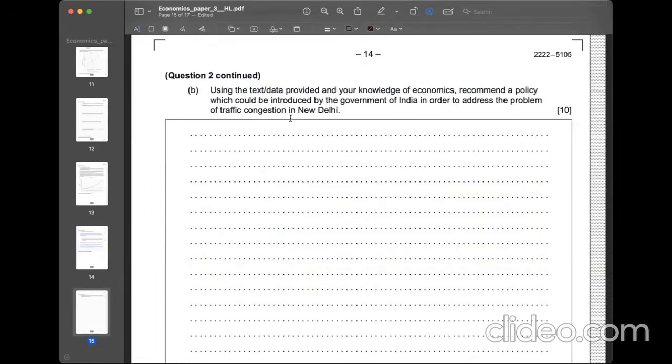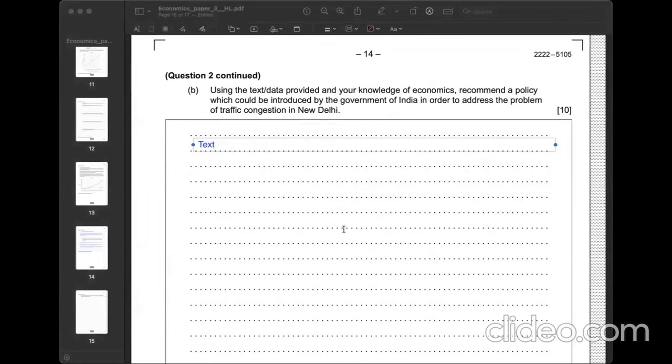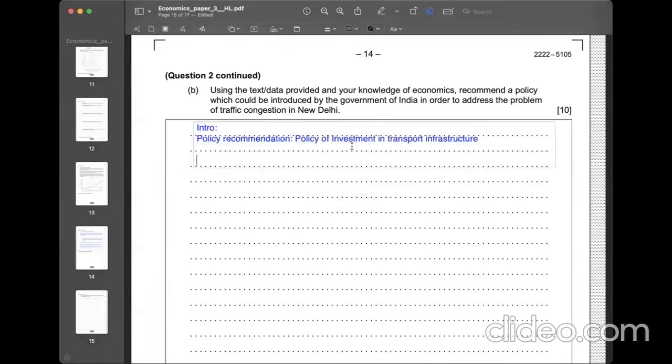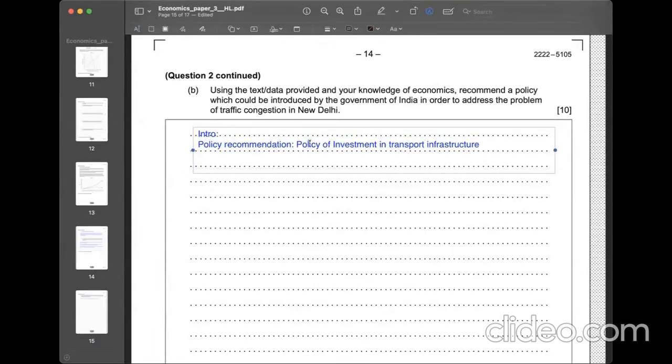Well, we've come to the very end of this paper. The very same question that we did for question number 1, the 10 marker. Here we go. Using the text and data provided and your knowledge of economics, recommend a policy which could be introduced by the government of India in order to address the problem of traffic congestion in New Delhi. Yes, I'm going to have the very same structure for this essay. First of all, I'm going to start my intro by recommending a specific policy, which in this case I chose to be a policy of investment in transport infrastructure, the other types of alternative transport.